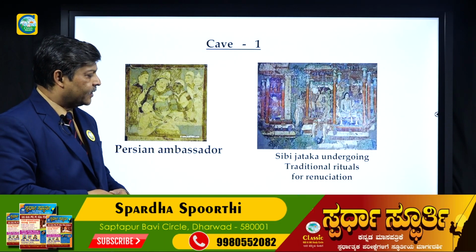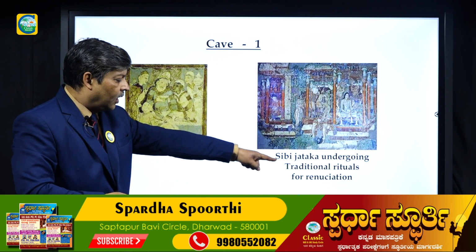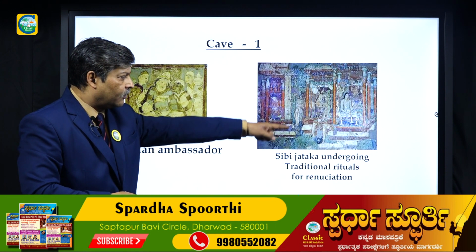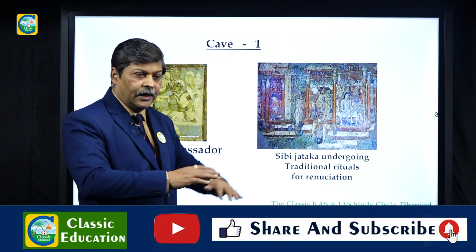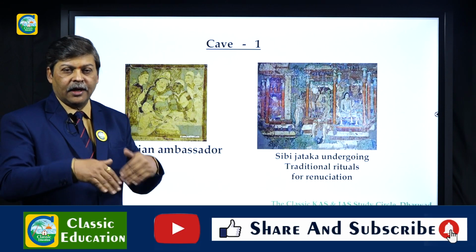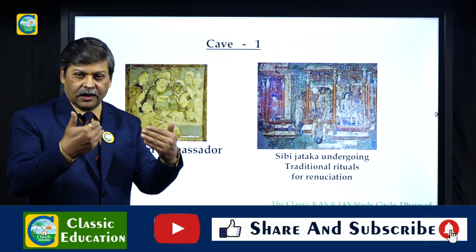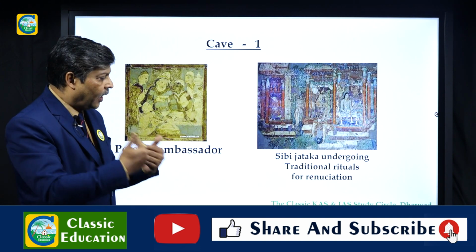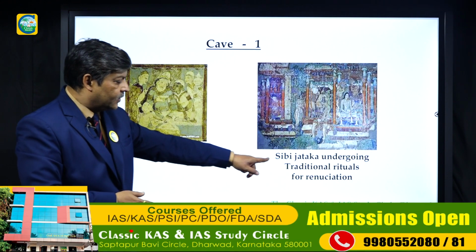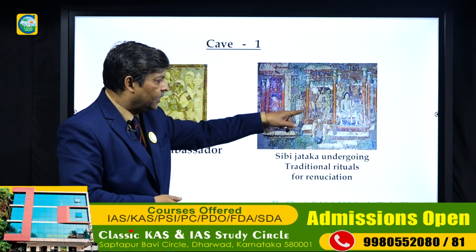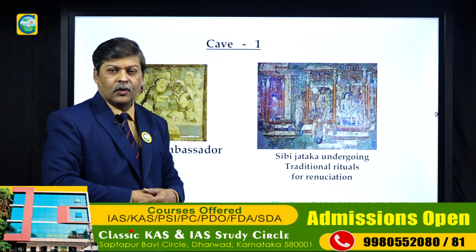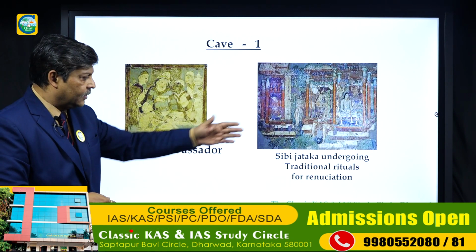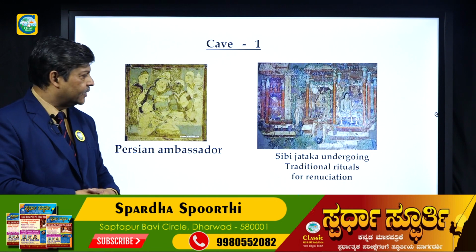In cave number 1 itself, this is Sibi Jataka undergoing the traditional rituals for renunciation. You can see the rituals being performed, and he is giving up his worldly life, the life of comfort, the kingly life, and is going to become an ascetic. We have attendants before him and his wife beside him before he goes to the renunciation. That is the Sibi Jataka story.